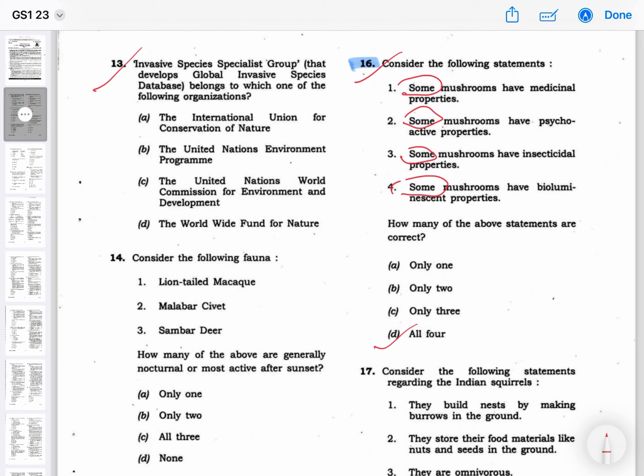So here the answer will be D, all the statements are correct. And when we discuss other questions, we'll also discuss these types of questions in previous years so that this particular technique will be revised.